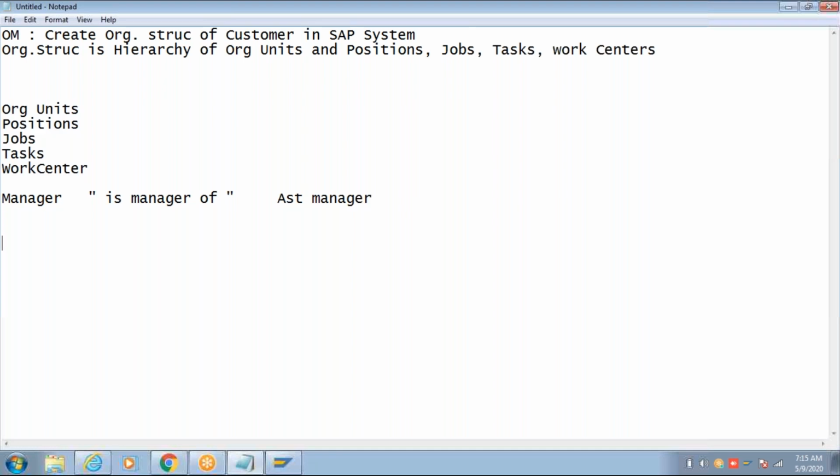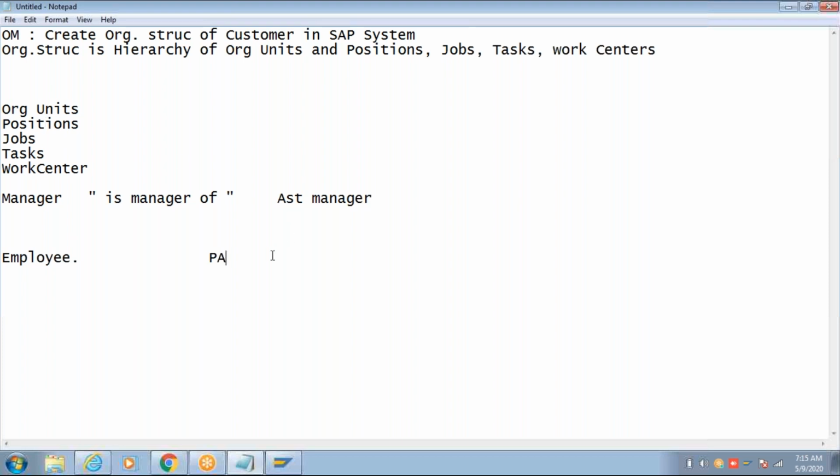And once an employee is hired to these positions, automatically the employee is also reflected in the organization structure. But we don't create an employee. We hire an employee in the personnel administration module, PA. When you go to personnel administration, there you will see the open positions reflected from OM, and you choose that open position and assign it to the employee. Automatically, the employee is also displayed under the organization structure.